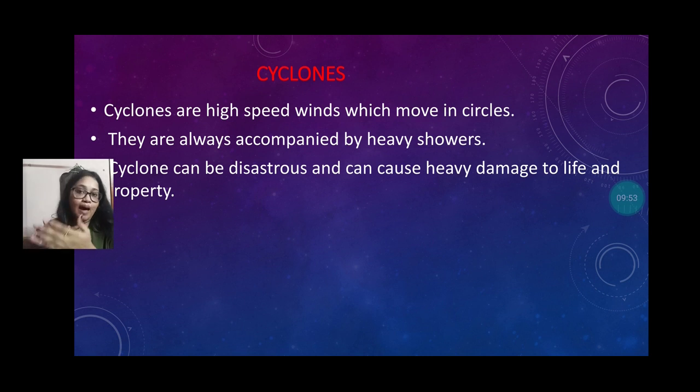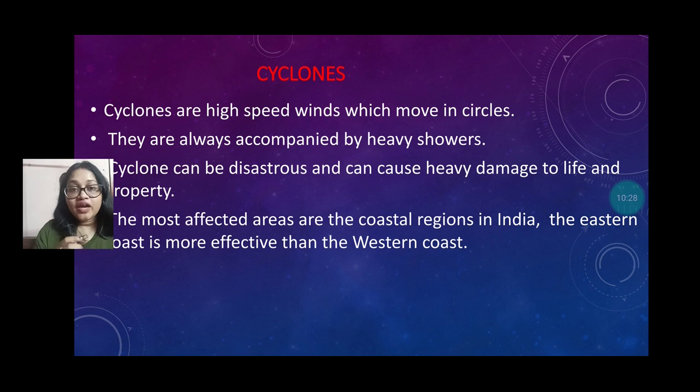A cyclone happened a few days ago, as all of you know, in West Bengal. Mostly cyclones affect places like Odisha and West Bengal in India. These are the states mostly affected by cyclones, which mostly originate in the Bay of Bengal. Cyclones can be disastrous and can cause heavy damage to life and property. The most affected areas are the coastal regions in India. The eastern coast is more affected than the western coast.